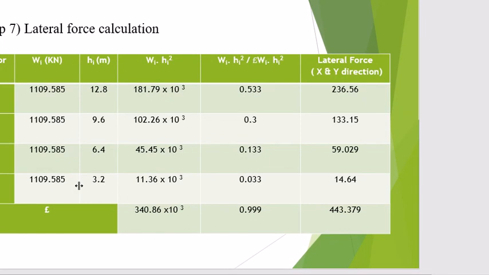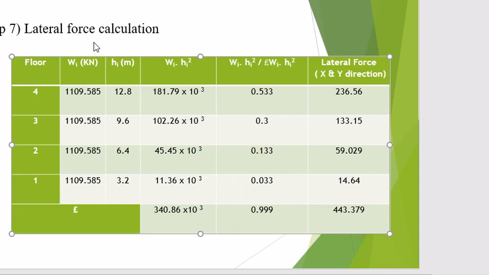So according to that, we have to calculate some figures. This is step number 7, lateral force calculation. This is one table, with the help of which we have to calculate the total lateral forces. In that table: floor, Wi, Hi, Wi into Hi square, and one coefficient, and with the help of that we calculate the lateral forces.